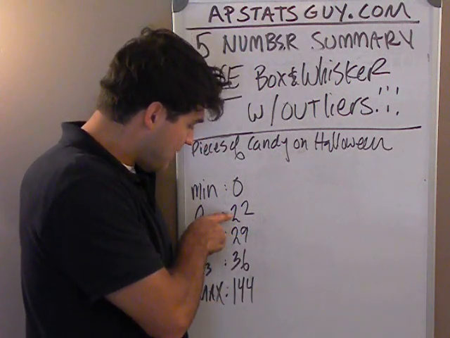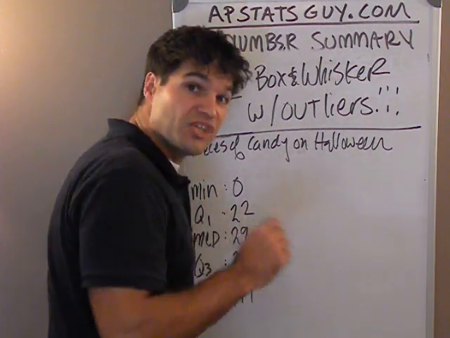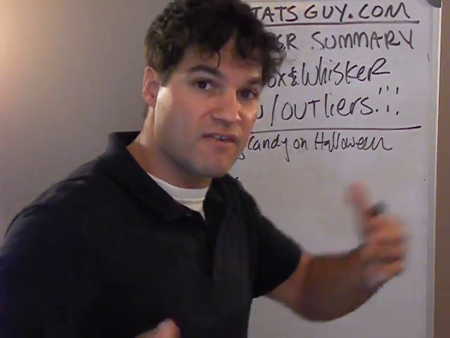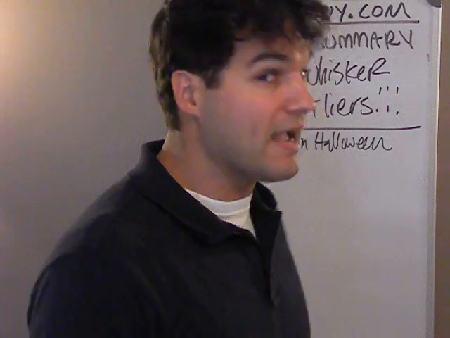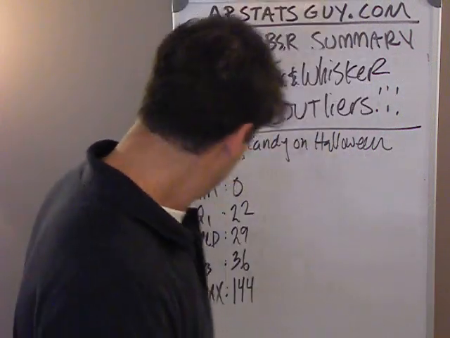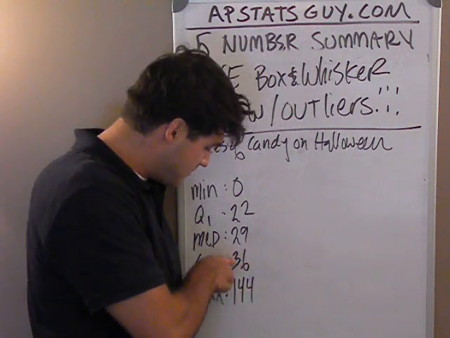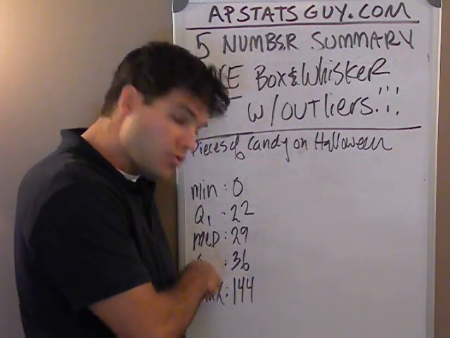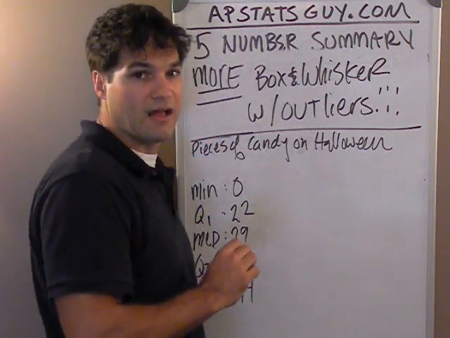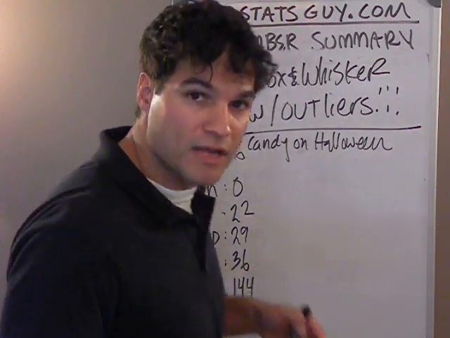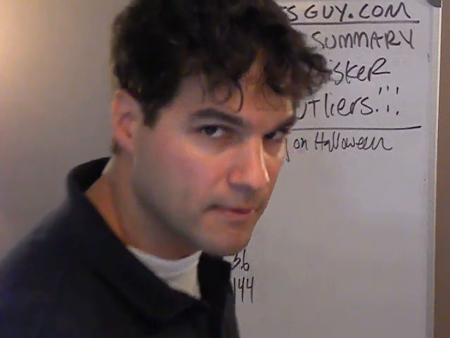If 25% had 22 or less, 75% of the students had more than 22. So 3 out of 4 kids that walked by had more than 22 pieces of candy. But only 25%, 1 in 4, had more than 36, because Q3 is always the 75th percentile, meaning someone who had 36 pieces had more candy than 75% of the students.